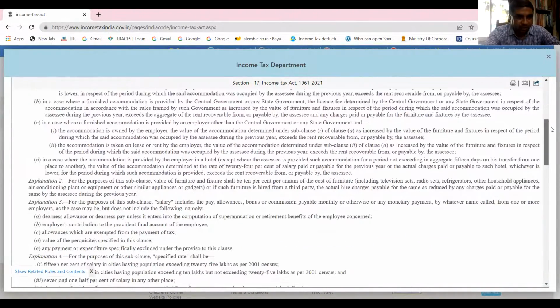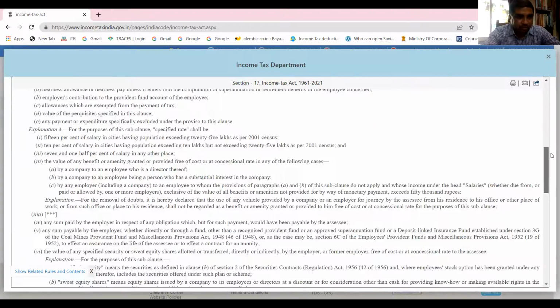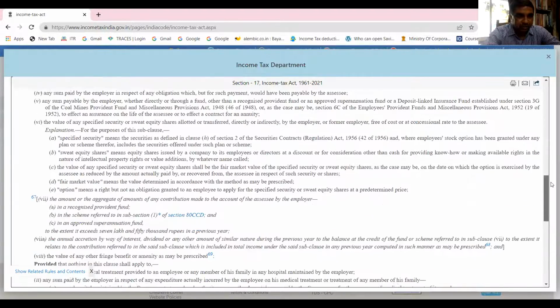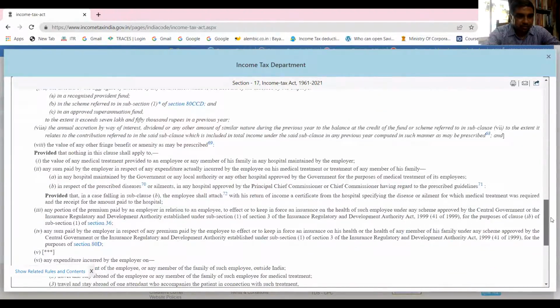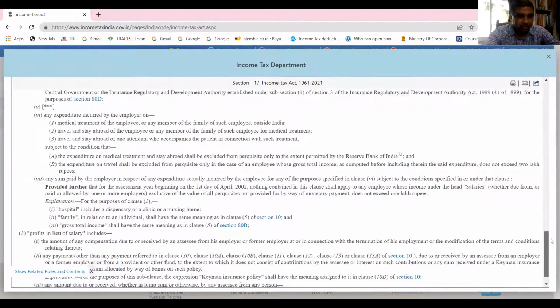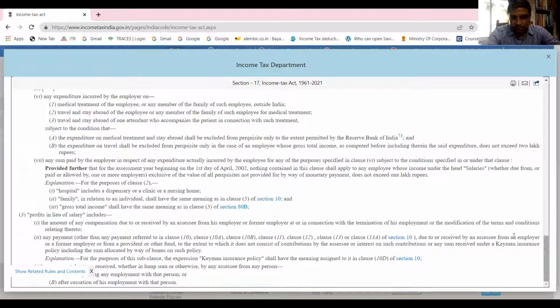Now let me take you to subsection 3. You see, this is what I wanted to show. Are you able to see? Subsection 3 talks about profits in lieu of salary.